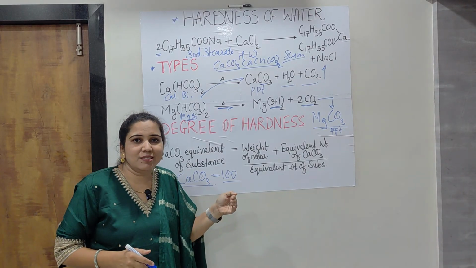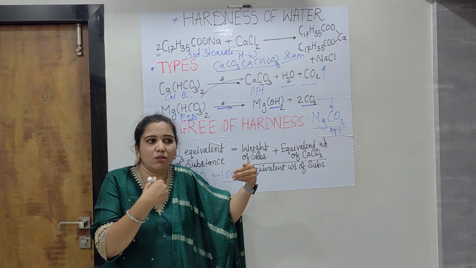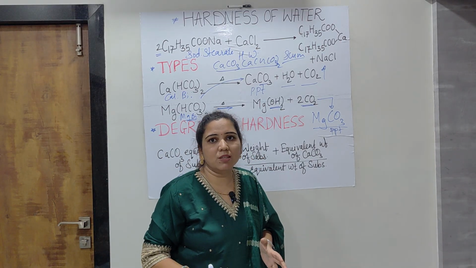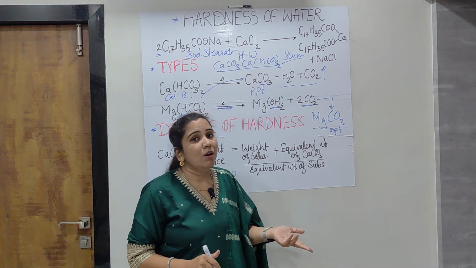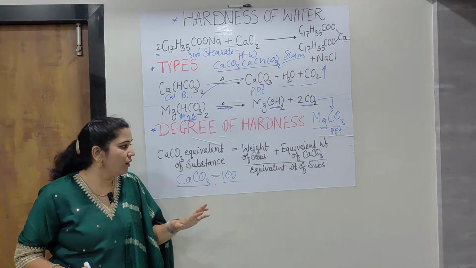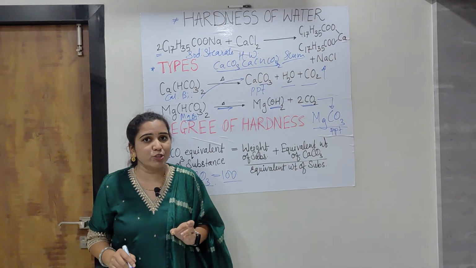The second reason is that whenever calcium carbonate is present, it comes out in precipitate form very fast, and it is generally found in water as a hardness causing salt. For these reasons, calcium carbonate is considered the standard hardness causing salt.